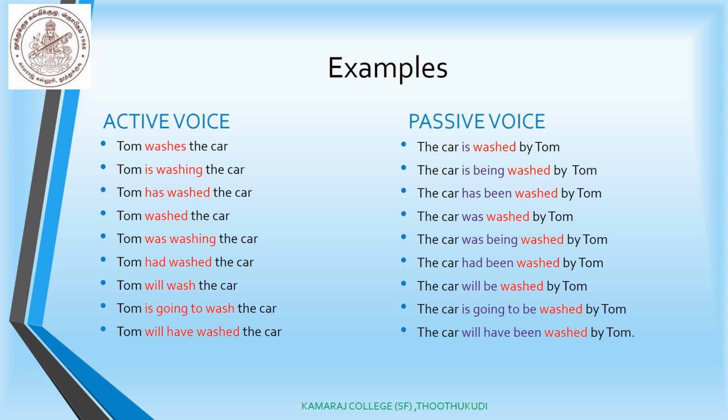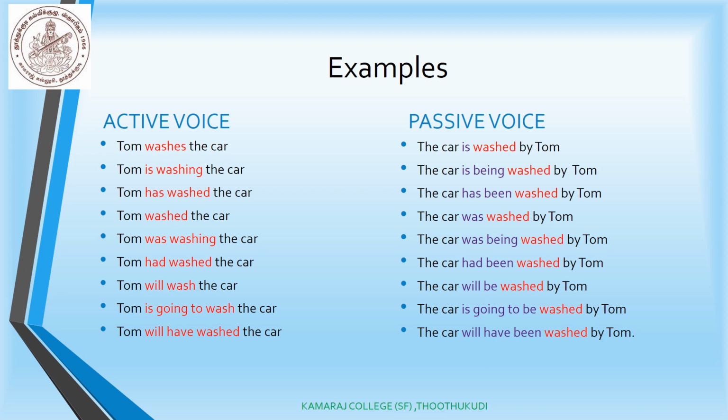And Tom has washed the car. This is perfect tense, and for perfect tense we should use the word been. So for the first one we have used the auxiliary verb is as it is in present tense. Then Tom washed the car, this is in past tense, so we should use was. Tom will wash the car, this is future tense, and so we should also add be to future tense.